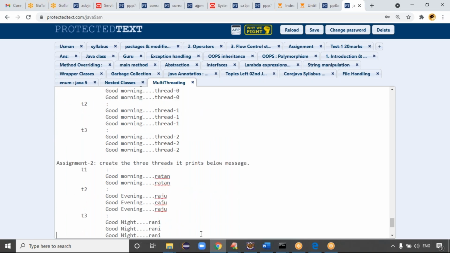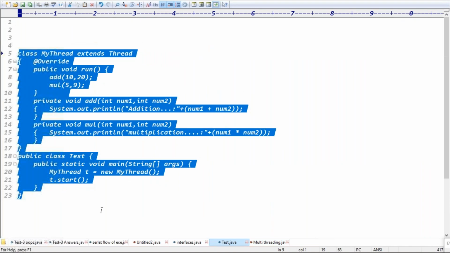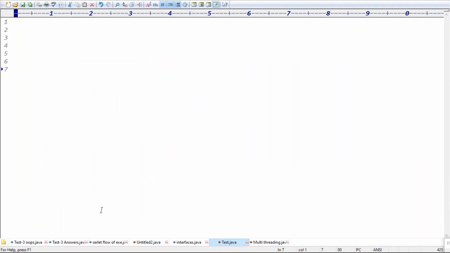Yes, sir. Can I give one more assignment? Well and good. Guys, create 2 threads. The first thread, T1, is printing a table, like the 4th table. At runtime we have to give the message: during object creation, give the table number.